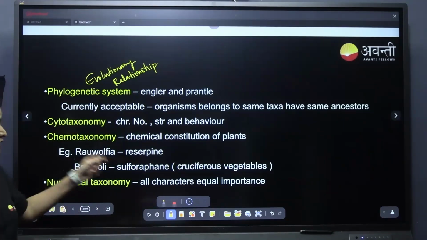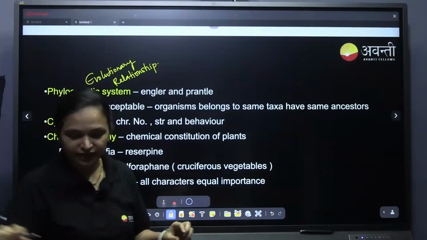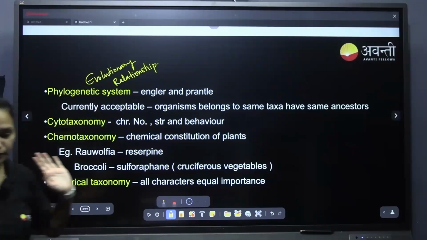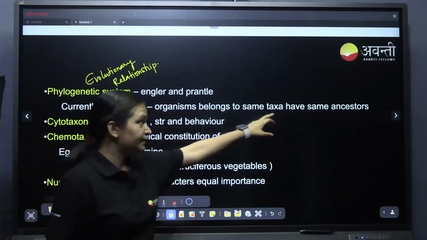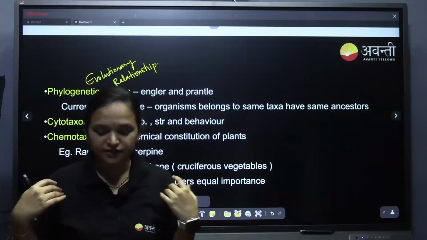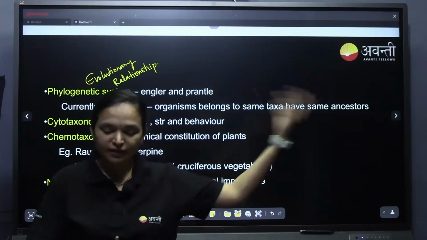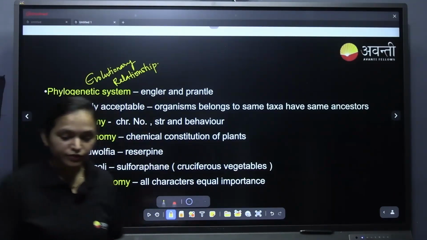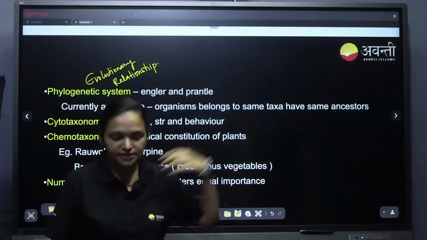Okay. So it was given by Engler and Prandtl. Please note it down, or if you have the NCERT textbook, please underline or just highlight it. Engler and Prandtl. This is a currently acceptable form because it is much advanced, because organisms belong to the same taxa have the same ancestors. For example, us and monkeys can be of the same ancestry. Us and chimpanzees can be of the same ancestry because we come under primates, right? So they will be coming under the same ancestry.